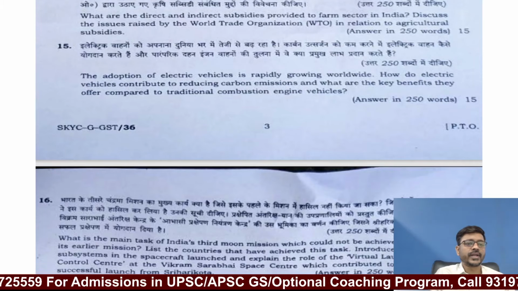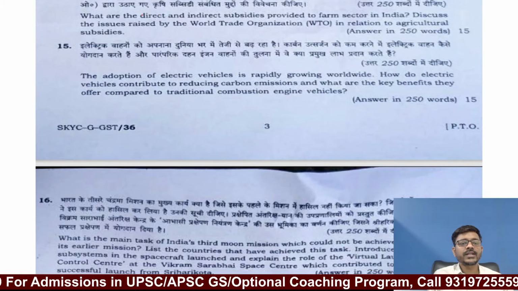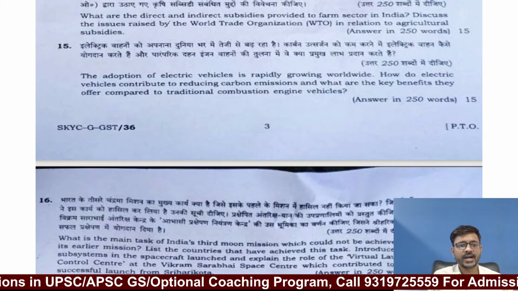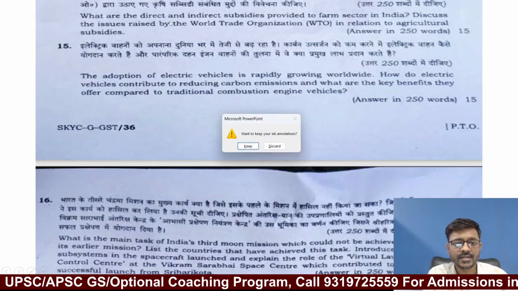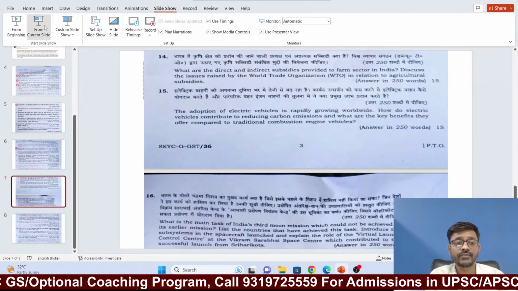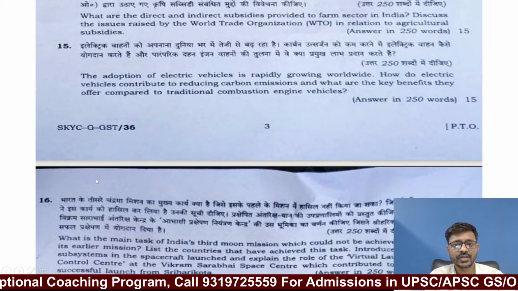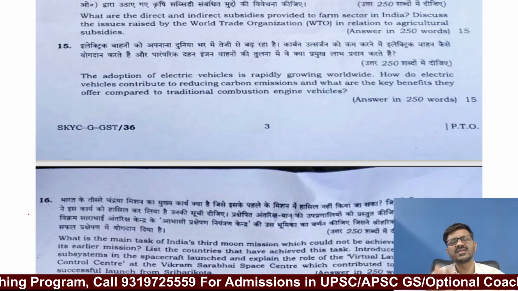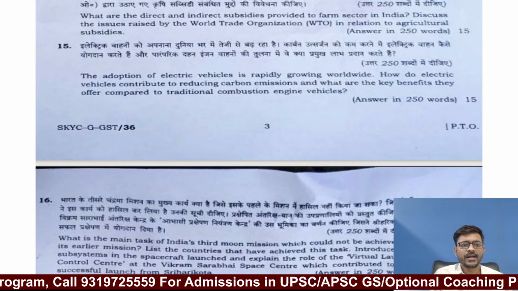Now question number 14. What are the direct and indirect subsidies provided to the farm sector in India? Discuss the issues raised by the World Trade Organization in relation to agricultural subsidies. Now this is a very old issue.